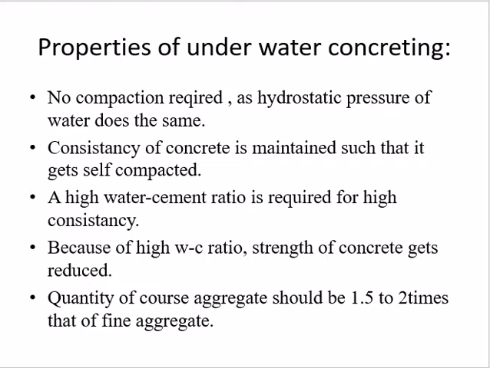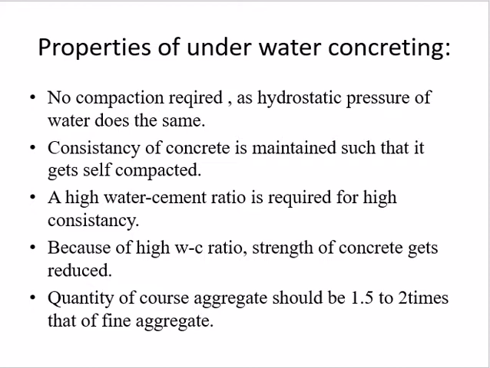Obviously, if the consistency is less, then the concrete flow is less. So it is difficult to pour the concrete and have it reach up to the requirement. Then the next property is that because of the high water cement ratio, the strength of concrete gets reduced. So to increase the strength, we have to add some admixtures so that you will get the desired strength of the concrete.